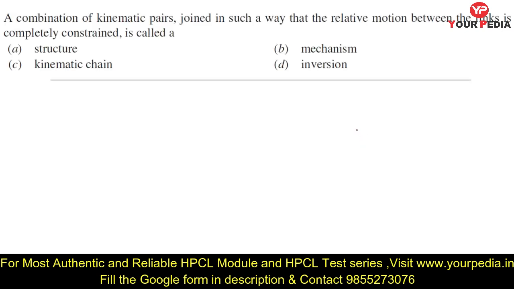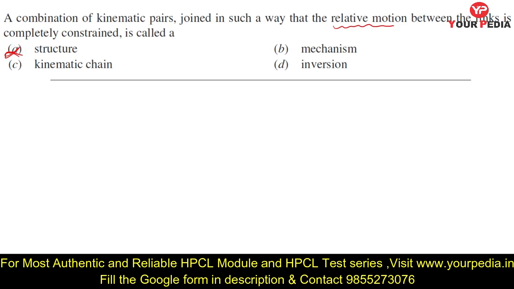The combination of kinematic pairs joined in such a way that the relative motion between the links is completely constrained is called what? If the relative motion is existing, then that is not called a structure. In a structure there is no relative motion.